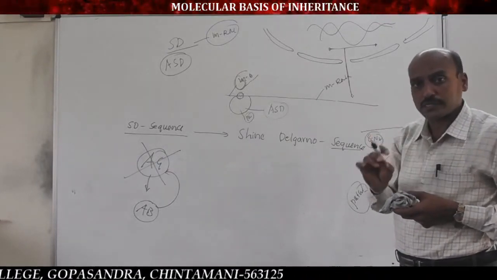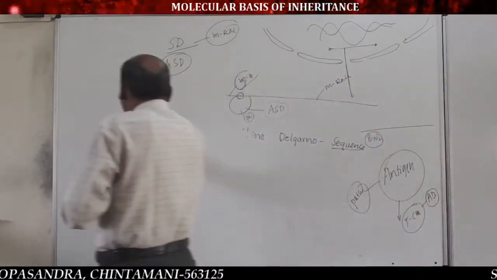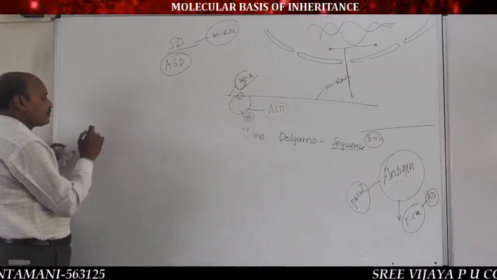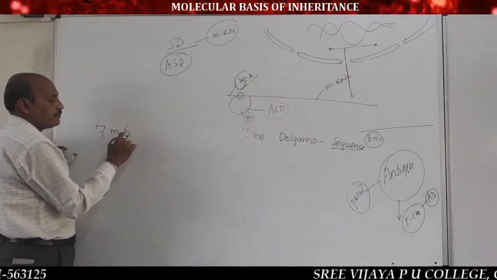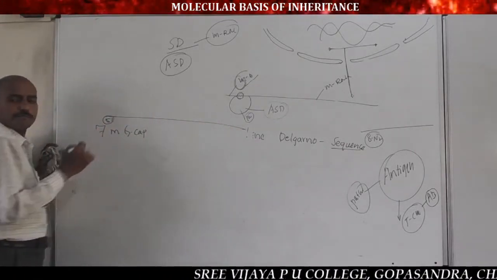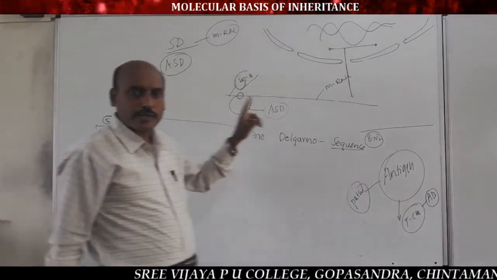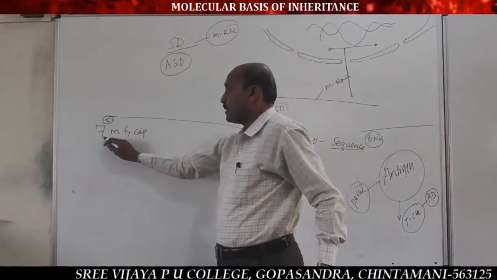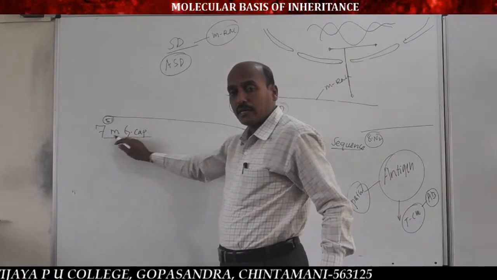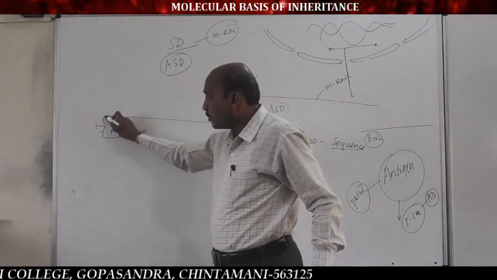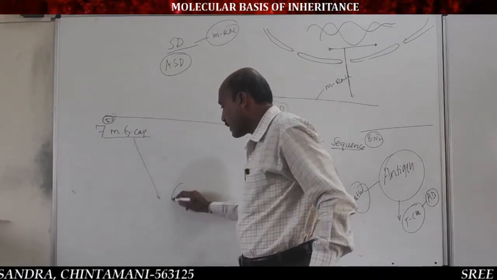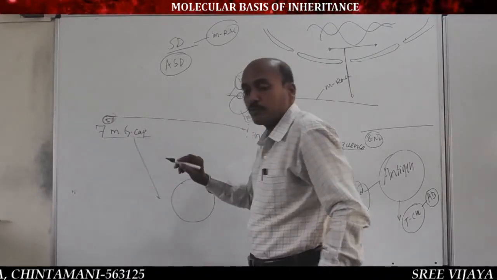Whereas in the eukaryotic cell, see, eukaryotic mRNA contains a 7-methyl guanosine cap at the 5' end. Remember, in eukaryotic mRNA, the 7-methyl guanosine cap is found at the 5' end. Important, it is responsible for recognition of the smaller subunit of the ribosome.